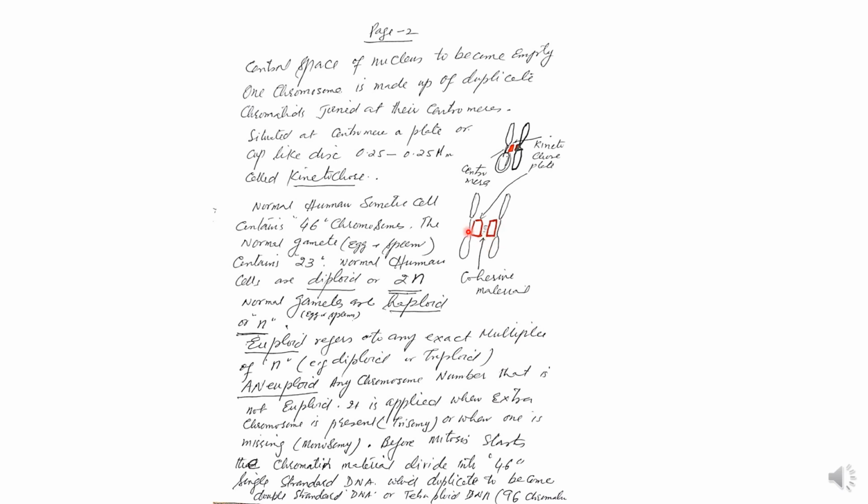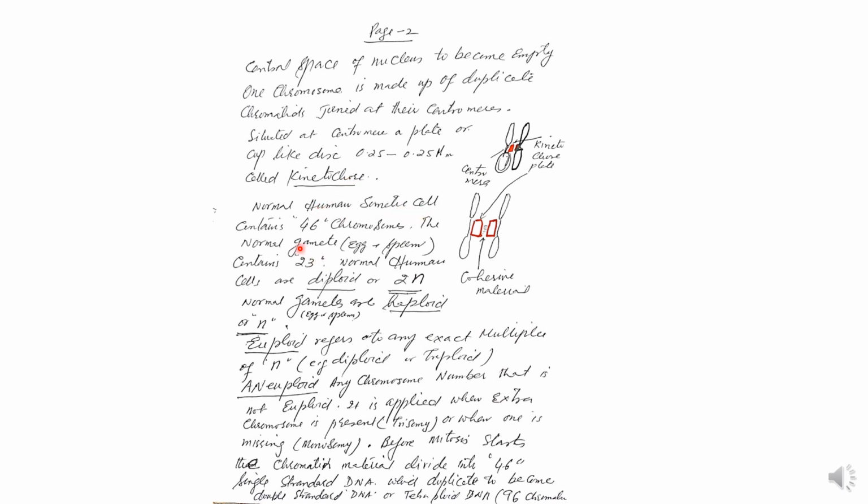This chromatid also has its own plate. The two plates are attached to each other by a cohesive material that keeps the two chromatids together. These two together, this whole material, are given the name chromosome. Individually the name is chromatid. Two together are a chromosome, held by the kinetochore plates with a cohesive material.